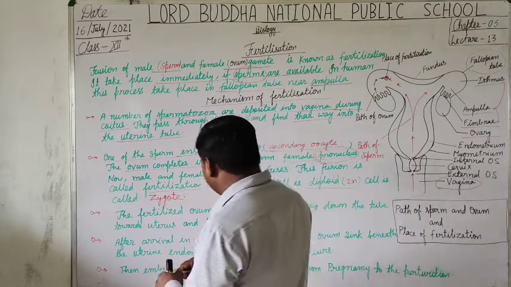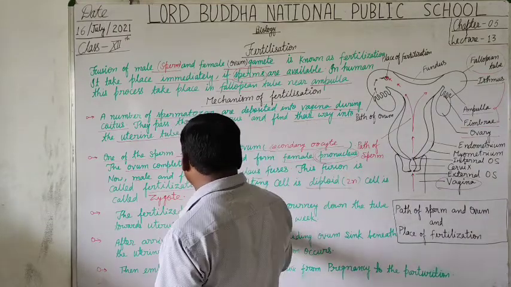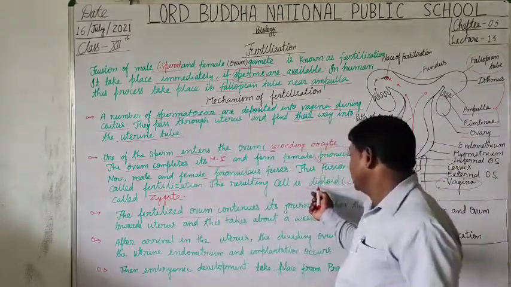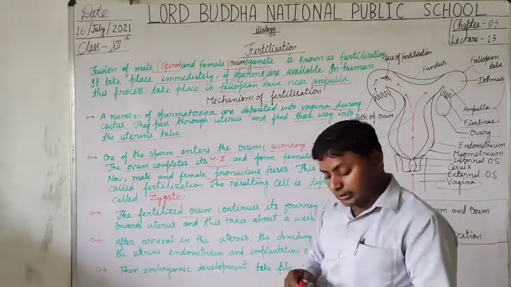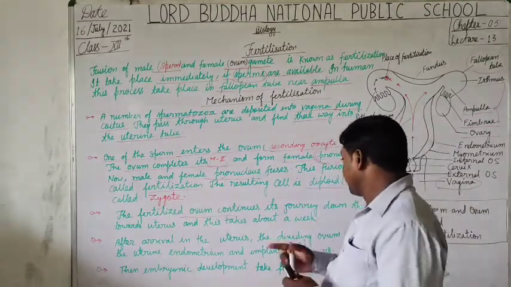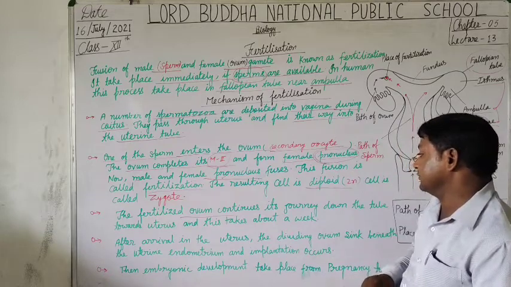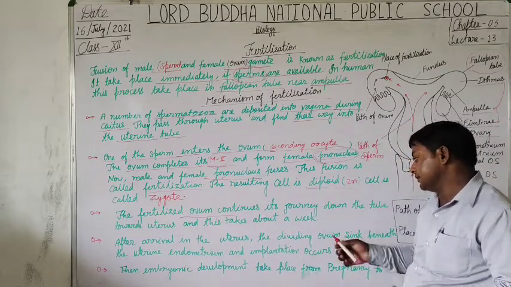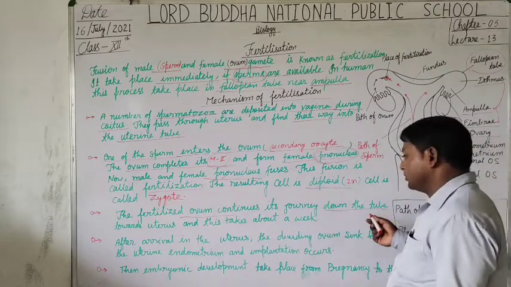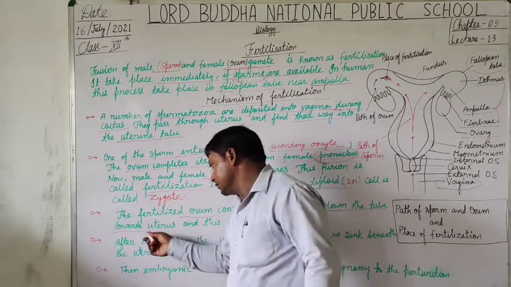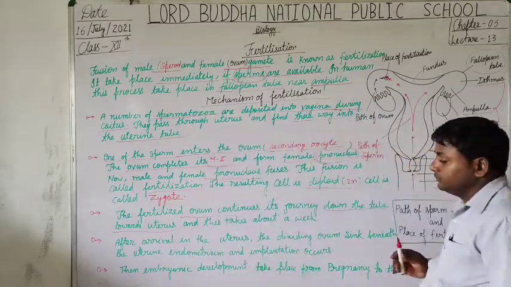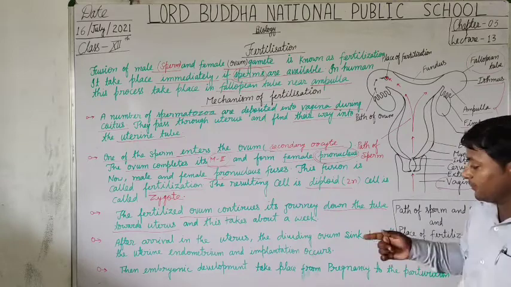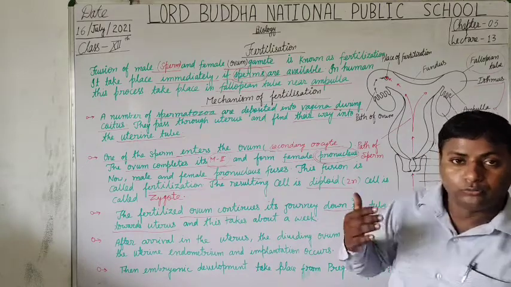The fertilized ovum, it means having a diploid nucleus, starts its journey or continues its journey down the tube towards the uterus, and this takes about a week.